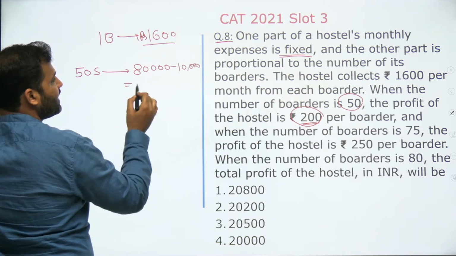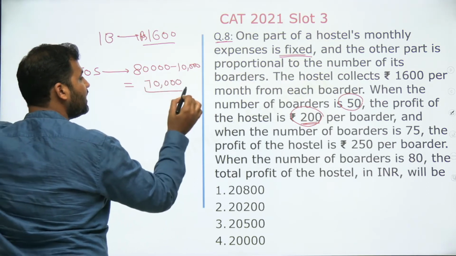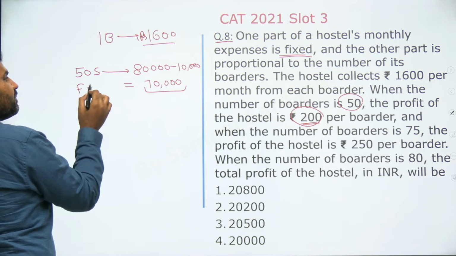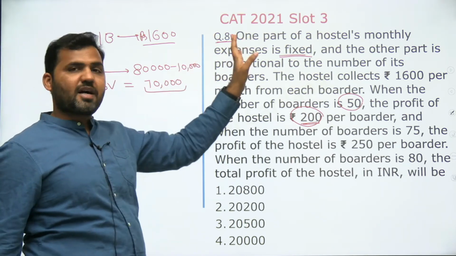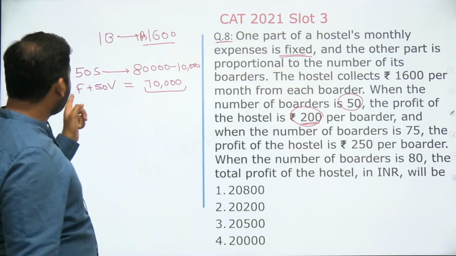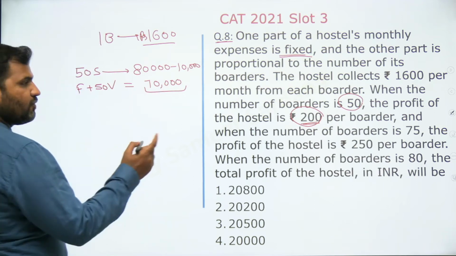So can I say that rest of this would be the expense? Now this is fixed plus variable expense of 50 students, because it says the part of the expense is fixed and the part is proportional to the number of students. So F plus 50 students variable expense is 70,000, right?